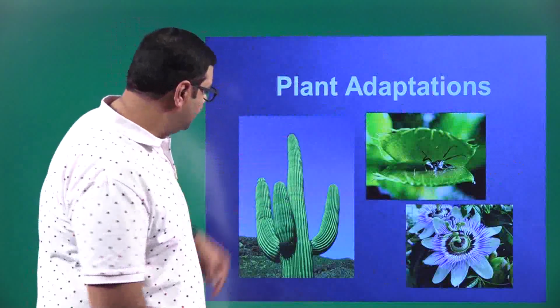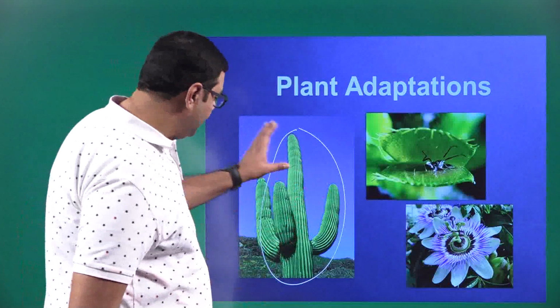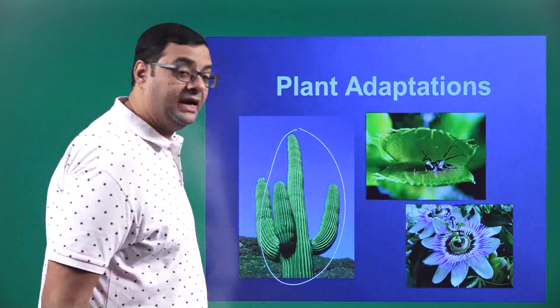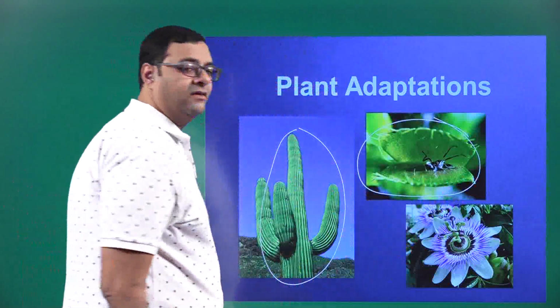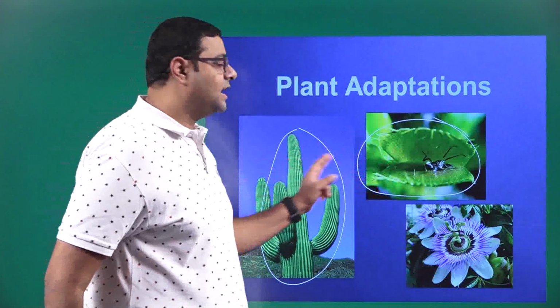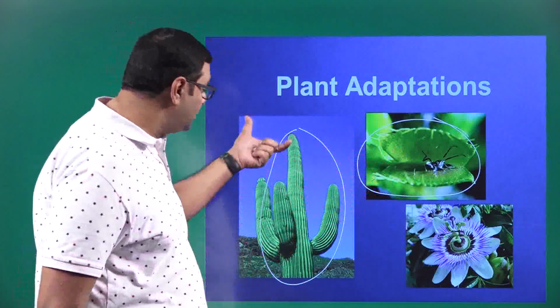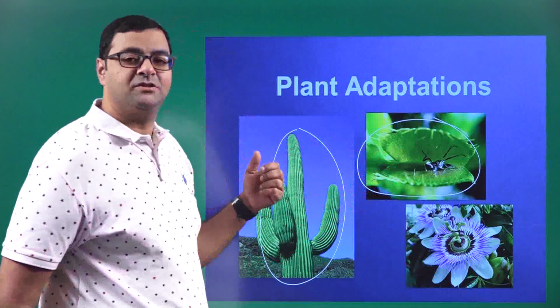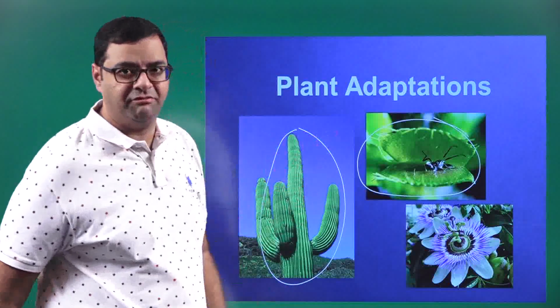So say for example, this is a cactus plant, this is a structure. You can see how fat this cactus plant is, and you see this Venus flytrap as well. So the structures are adapted in such a way that they are suited for particular atmospheric or climatic conditions. We'll see them in detail once we go further in the chapter.